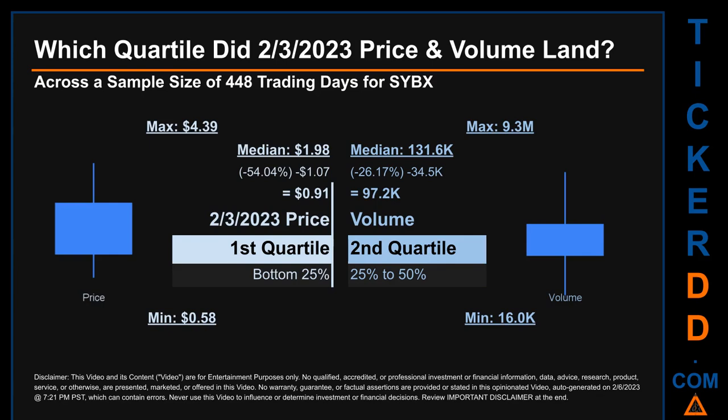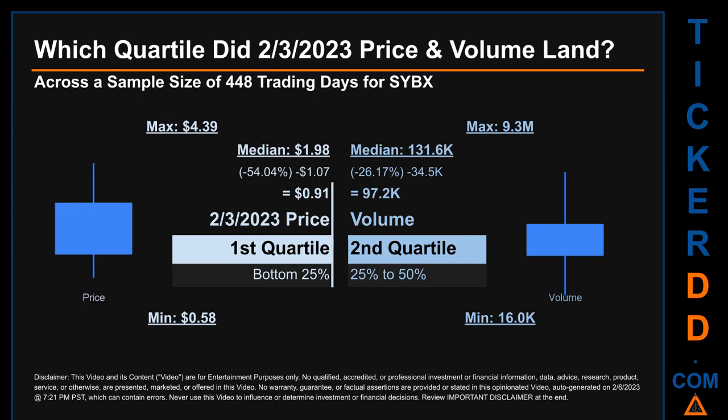Which quartile did the 3rd of February 2023 price and volume land? Across a sample size of 448 trading days, the maximum end-of-day price for SYBX was $4.39 while the minimum was 58 cents. Within that price range, the 3rd of February 2023 price, of 91 cents, landed within the first quartile, meaning it was within the bottom 25% of all sampled end-of-day prices.